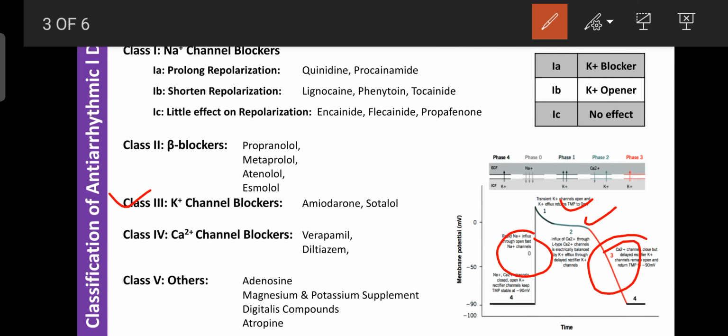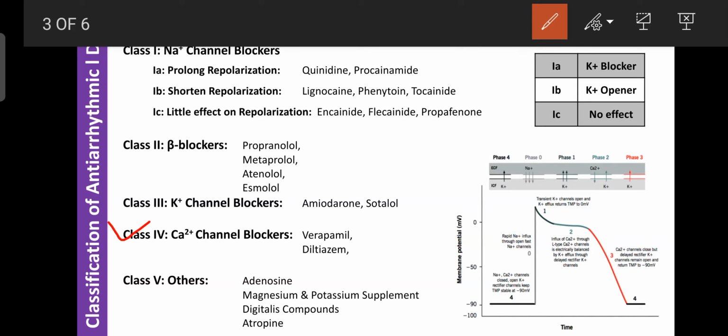And class 4, these are known as the calcium channel blockers. Already you know that calcium is responsible for the generation of the action potential as well as the conduction of the action potential from the SA node to the AV node to the AV bundle to the Purkinje fibers. That also depends upon calcium, and that calcium enters the myocardium or cardiac muscle with the help of the calcium channels or from the sarcoplasmic reticulum.